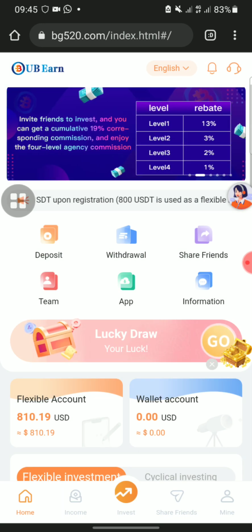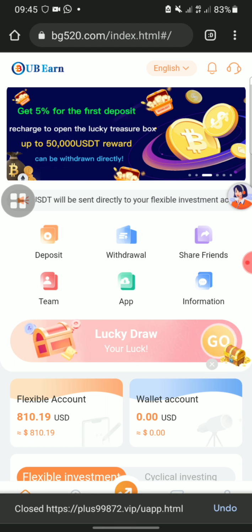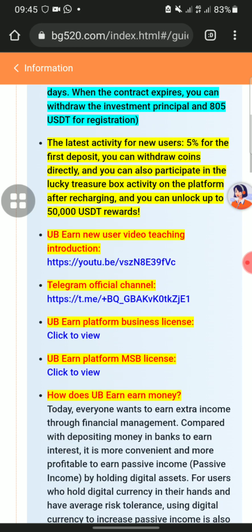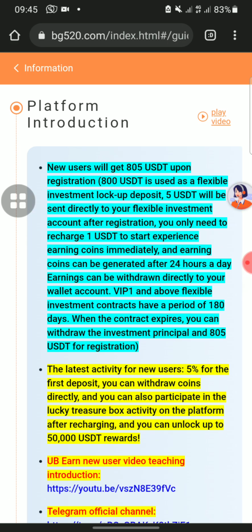If you come to the app, this platform also has an app. You can go to Google Play Store and download their app, guys. You can download the app through the site, or through Google Play Store. If you come to information, this is everything you need to know about the site. You can just go through all the information here and decide what to do next.